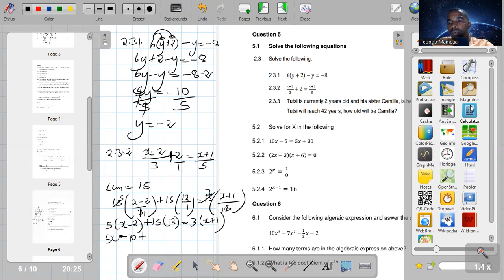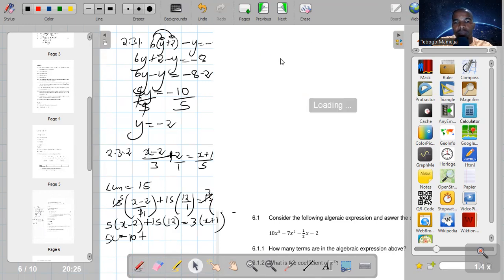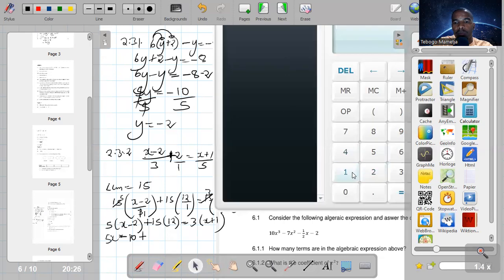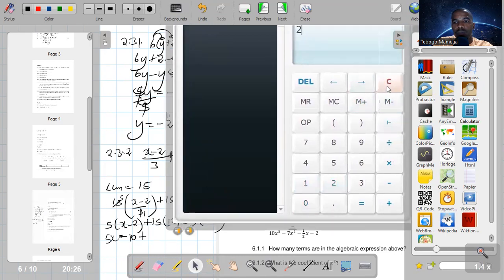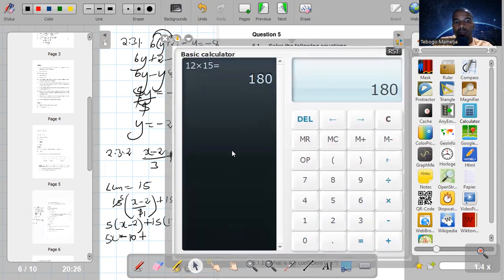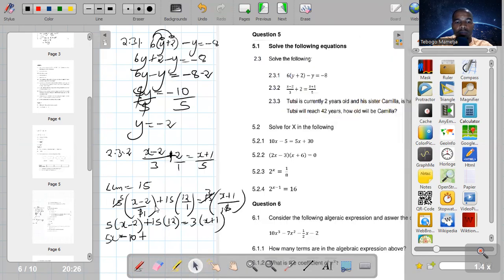Let me do it very quick, because I'm not sure how much it is. 15 times 12 is 180. Let me close it.